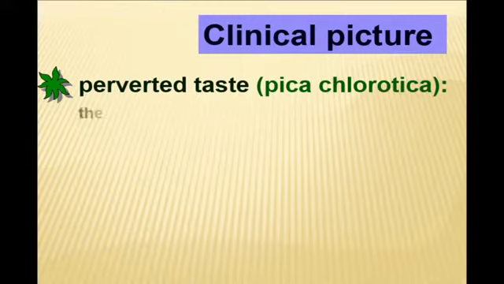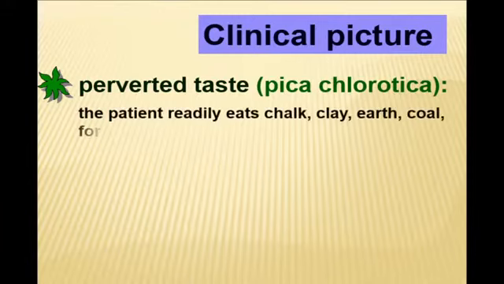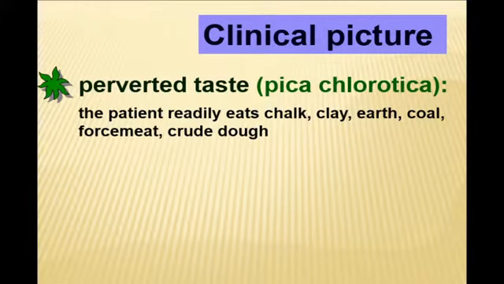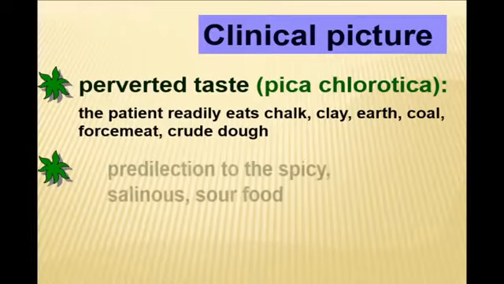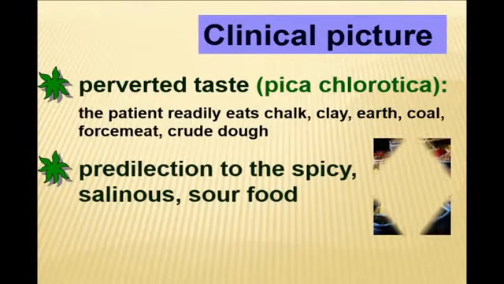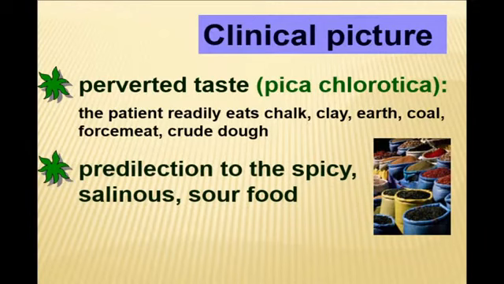We are talking about pica chlorotica, when the patient is predisposed to eat non-food elements such as chalk, clay, coal, raw forcemeat, crude dough. The patient has a predilection for some food. He wants to eat spicy, salty, sour food.